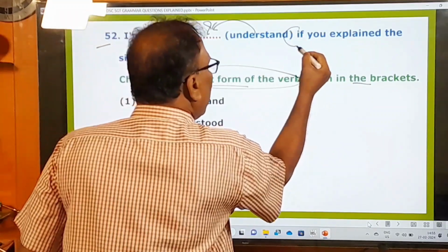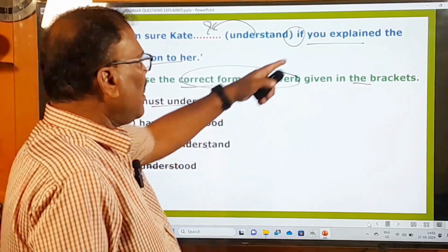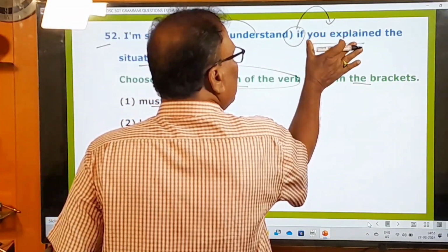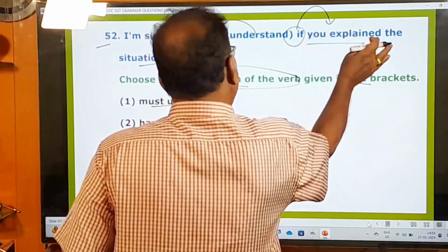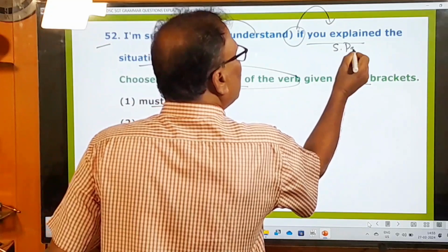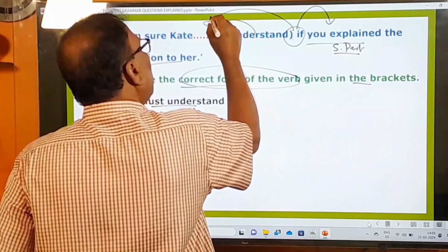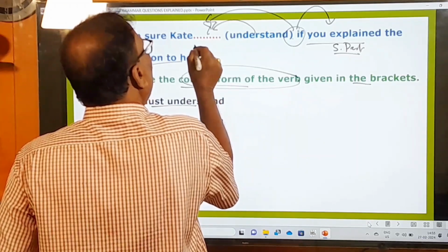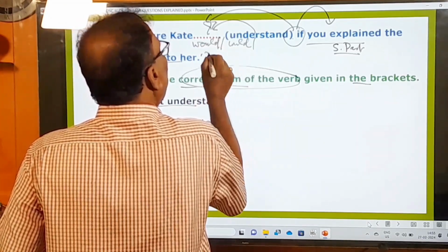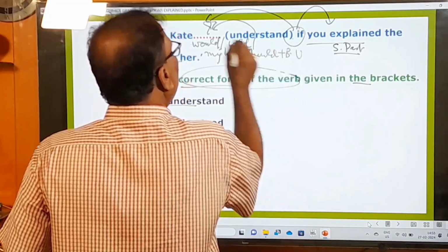So it is if is there. That means it is a conditional statement. Okay, it is a conditional statement. The sentence beginning with the if means it's a conditional sentence. So if you explained the situation to her. So with if simple past tense is there. Whenever there is, with if there is simple past tense, automatically in the other part of the sentence, there must be a sentence with would or could or might or should plus base form verb.